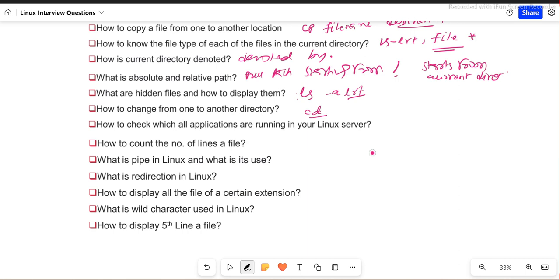How to check which all applications are running in your Linux server? This is very, very important. There is a command called ps, which is basically the process command, right? And we can use this particular command, ps hyphen eaf. Then you can simply grep the application name, if you know that. This will give you all the details about that application.